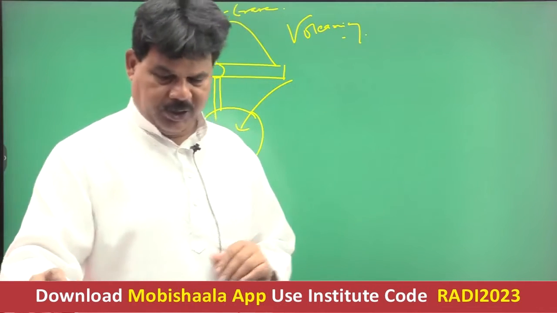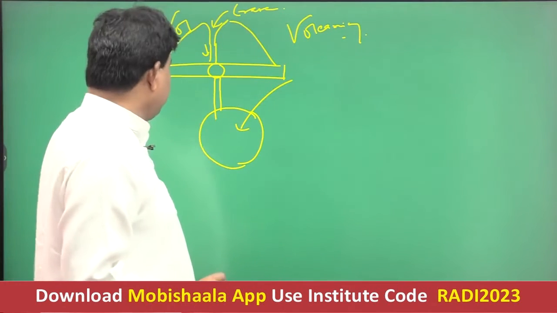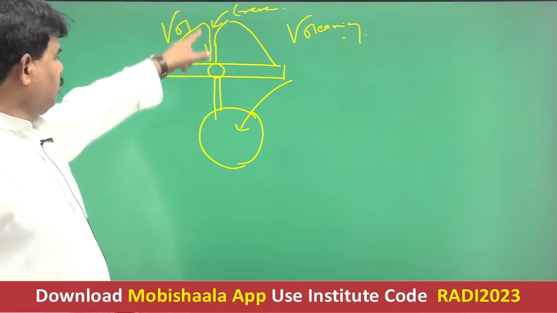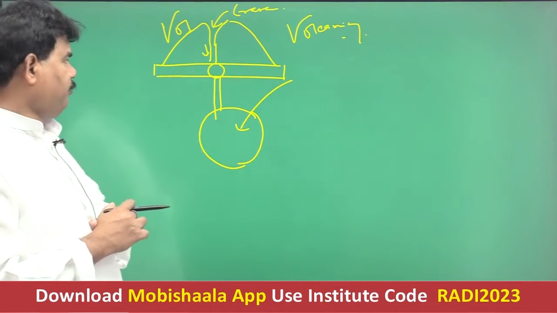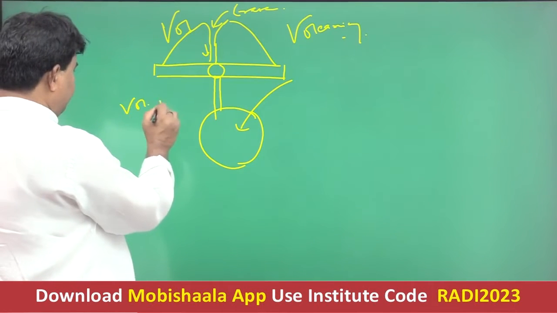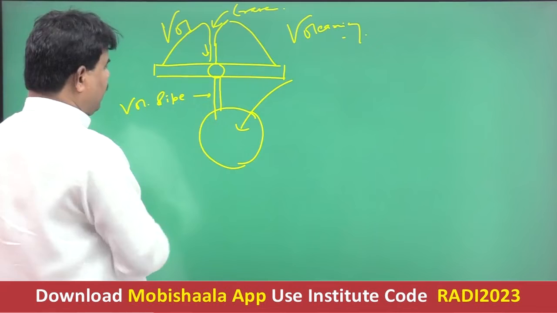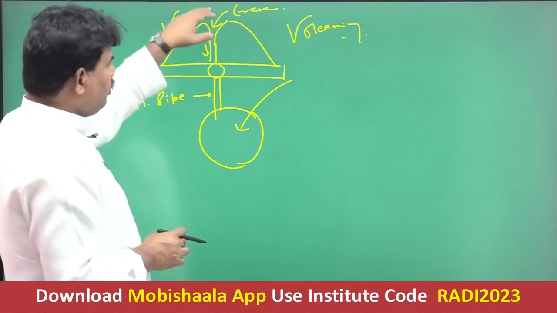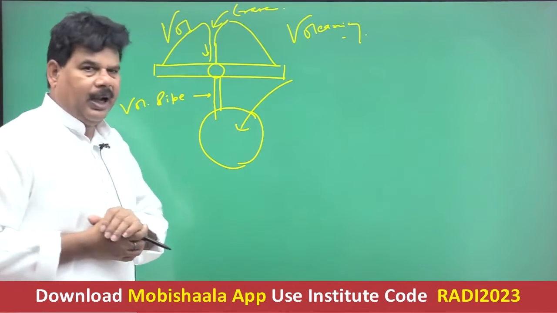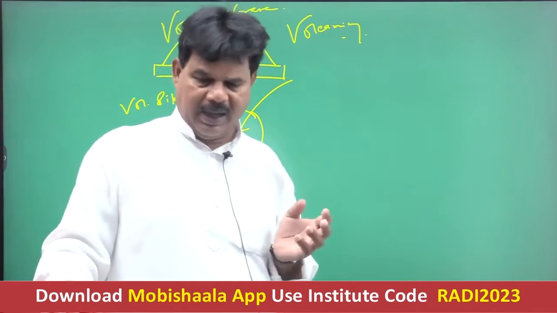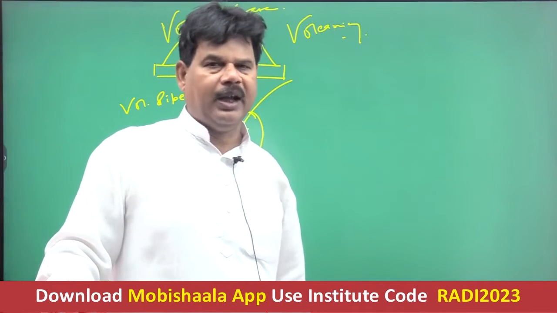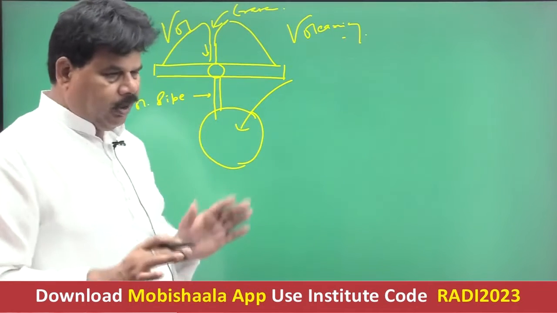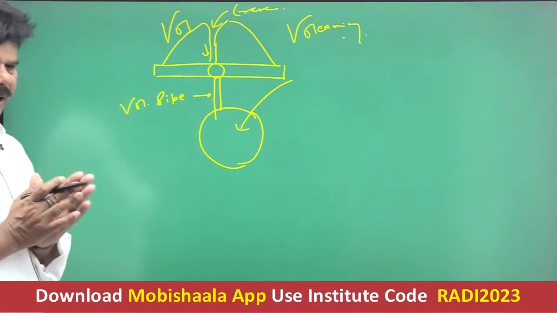Now see, as far as the question of volcanicity is concerned, this is the magma chamber where magma is created. The pipe through which the earth material comes out is referred to as volcanic pipe. This is the vent or orifice on the earth crust, and this is the volcanic cone. The upper part of the cone is referred to as crater, and if its size is large, it is referred to as caldera. If water gets accumulated in the crater, it is referred to as crater lake. So these are the features associated with the volcano or volcanicity.